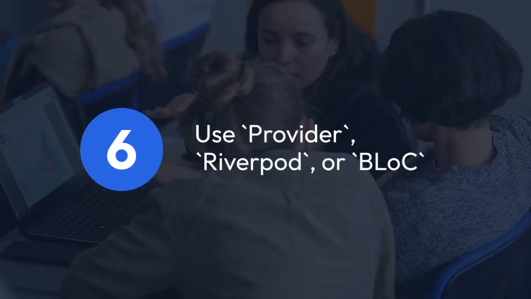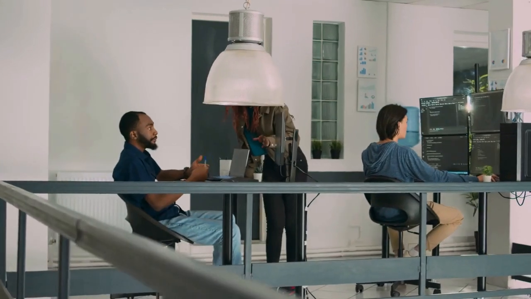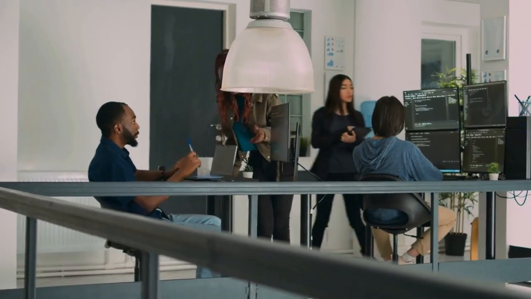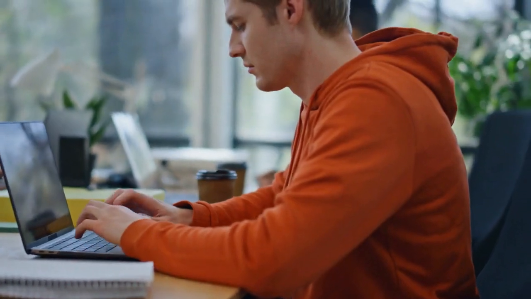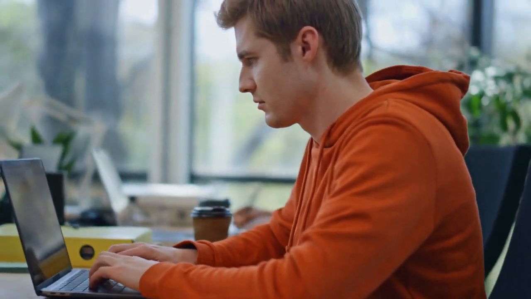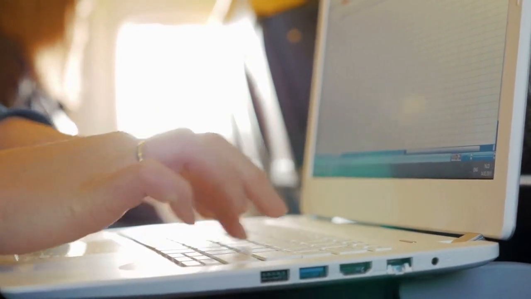6. Use Provider, Riverpod, or BLoC. For complex state management, using a state management solution like Provider, Riverpod, or BLoC can significantly improve code structure and make it easier to manage the data flow within your application. This can prevent unexpected null values due to improper state handling. They offer mechanisms to manage asynchronous data loading and access to context safely.